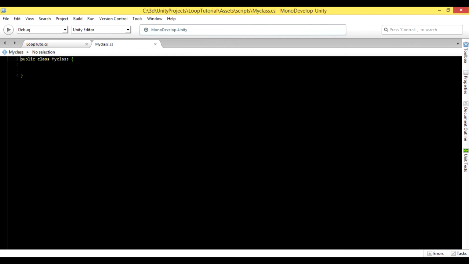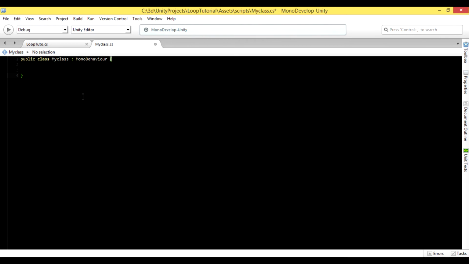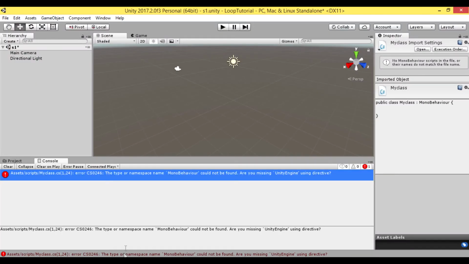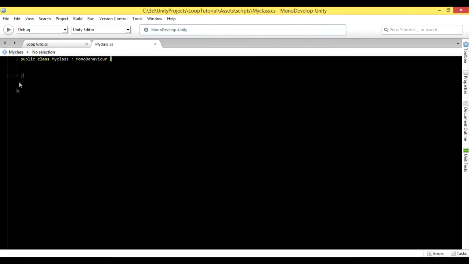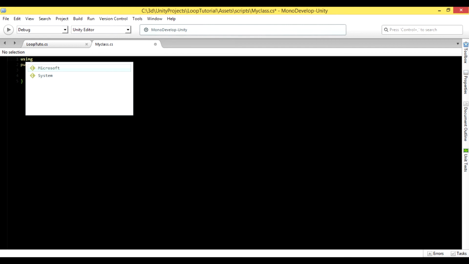Now let's go back to MonoDevelop and add MonoBehaviour to our class. So let's try to save our code. There is a problem. The name MonoBehaviour cannot be found. Make sure that you add the Unity library, the UnityEngine library, in order to use the MonoBehaviour class: UnityEngine.